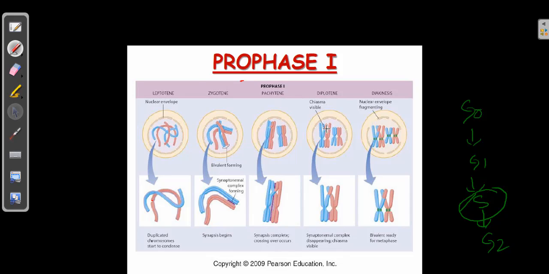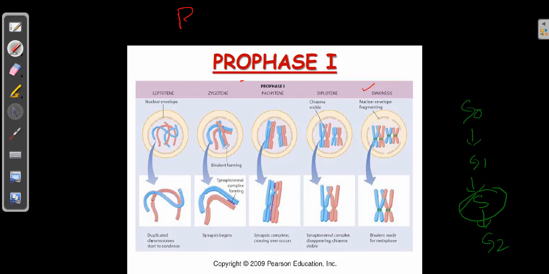The chiasmata will be more visible. The chiasmata are nothing but the points where exactly genetic information is getting exchanged, and then you can see it's visible here. And then diakinesis, what happens is, parallelly you can see the nuclear membrane is getting disintegrated slowly, and here the centromeres are ready, and the exchange is almost complete in diakinesis. By the end, you can see the recombinant chromosomes are formed.